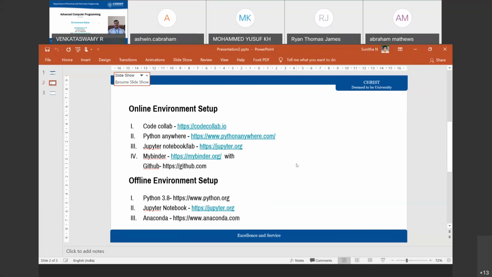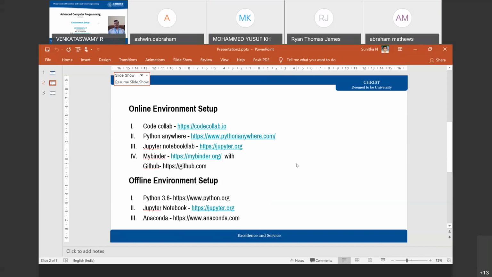These are all ungraded activities, but in future they are strongly connected to your assessment activities, so you have to do all these things.